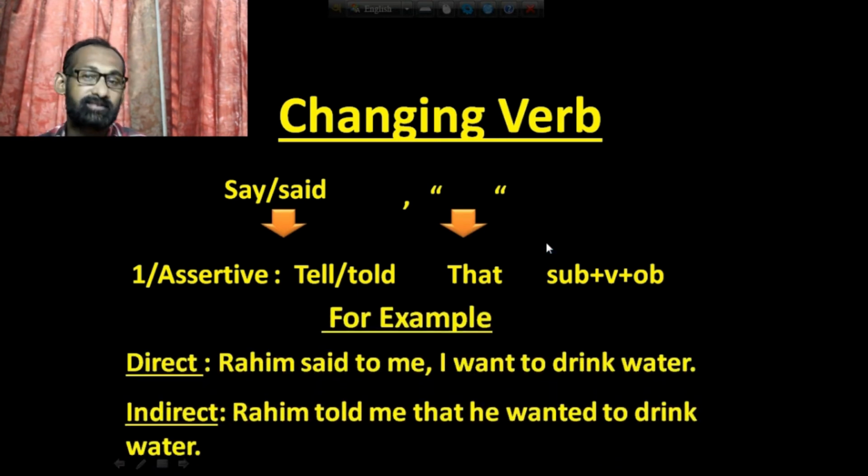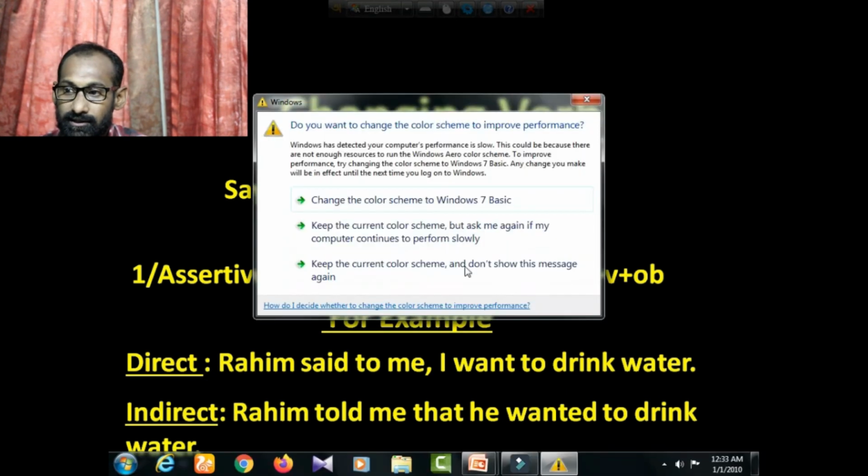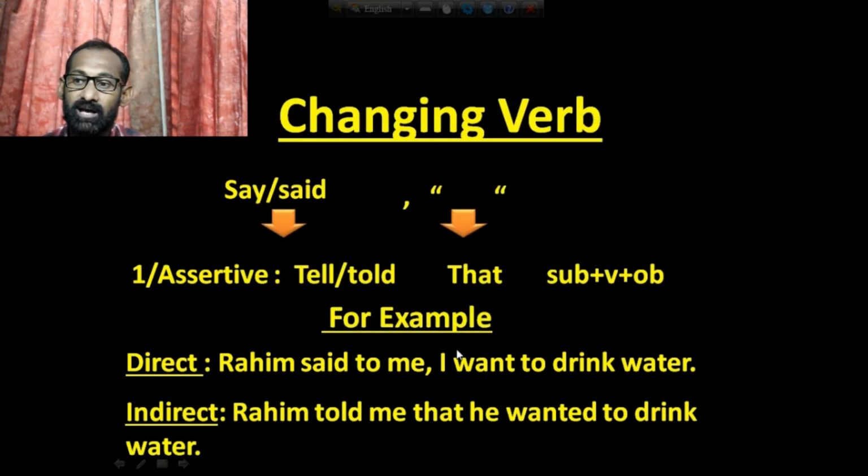For example, Rohim said to me, I want to drink water. So here is said to, that means there is an object, and it is past tense. So you have to choose told. So Rohim told me that. That means I have used just that instead of inverted comma.